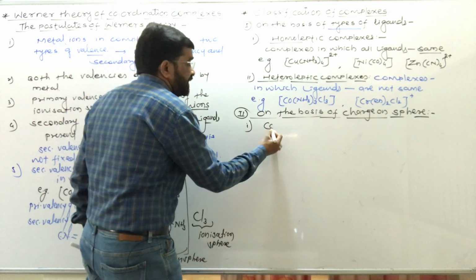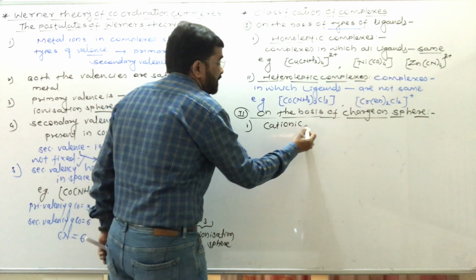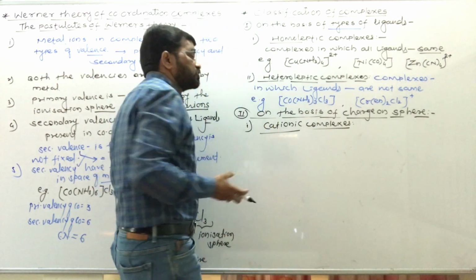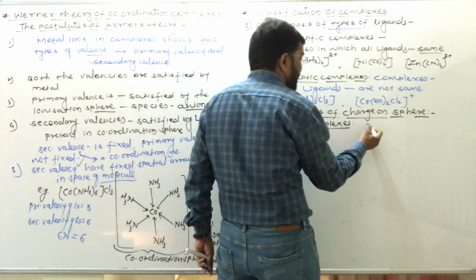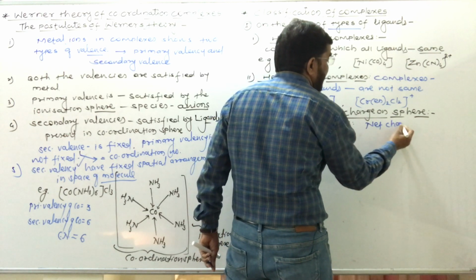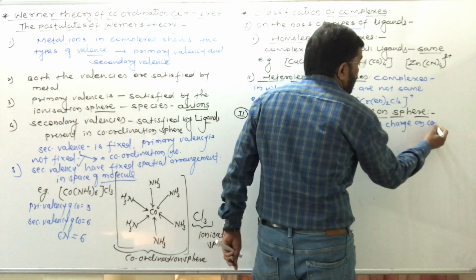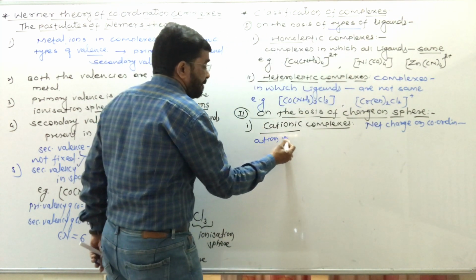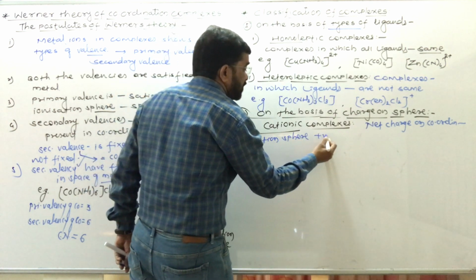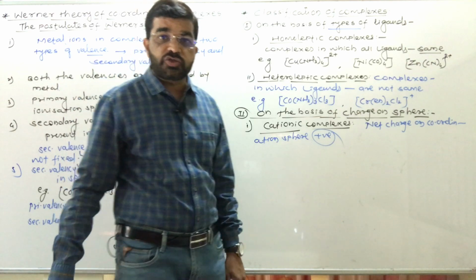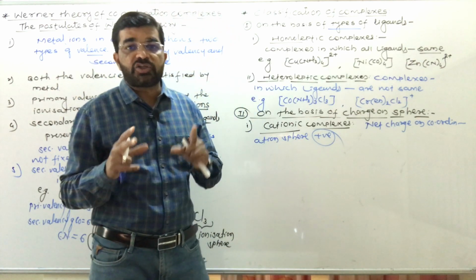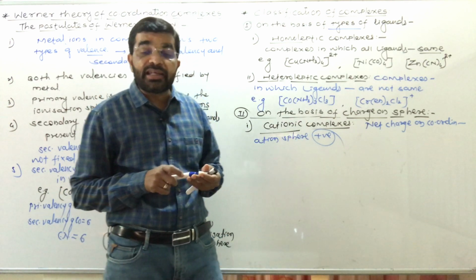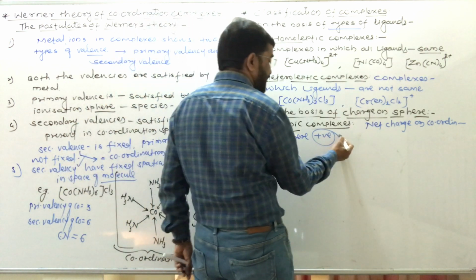First one is cationic complexes. So what are the cationic complexes? That is the net charge on the coordination sphere. The positively charged coordination sphere. Net charge present on the coordination sphere is positive. So that type of complexes are called the cationic complexes.